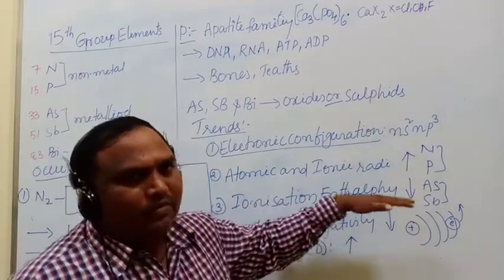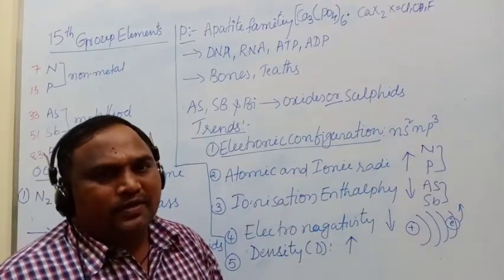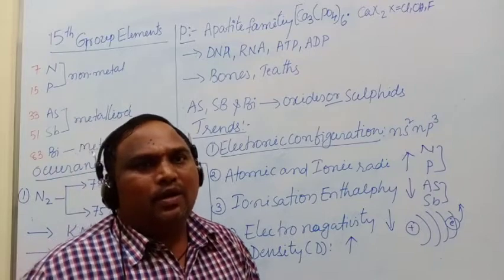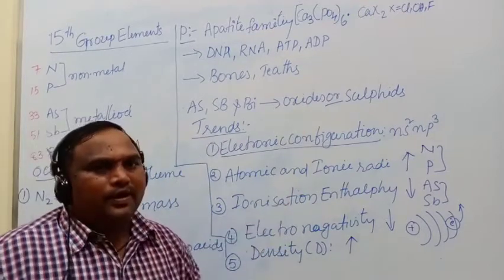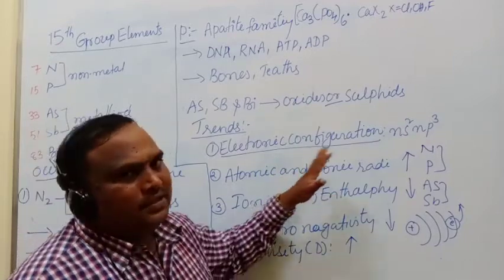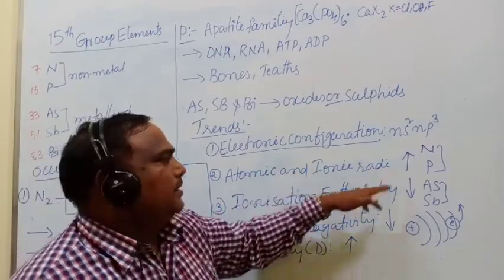From top to bottom, electrons are entering 3d orbitals, 4d orbitals, 5d orbitals, then 4f orbitals.